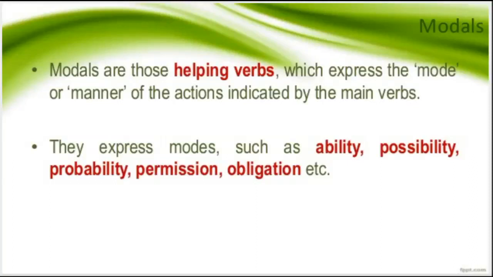In this video, I am going to discuss modals and auxiliaries. Modals are those helping verbs which express the mode or manner of the actions indicated by the main verb. Verbs like be, have, and do are termed as primary auxiliaries, while other verbs like can, could, may, might, must, will, would, shall, should, need to, dare to, used to, ought to, all these are termed as modals.